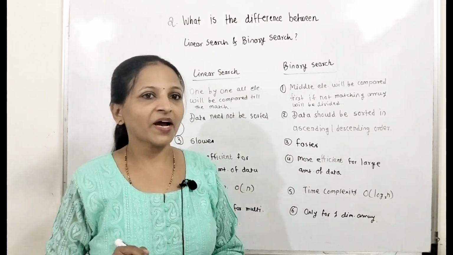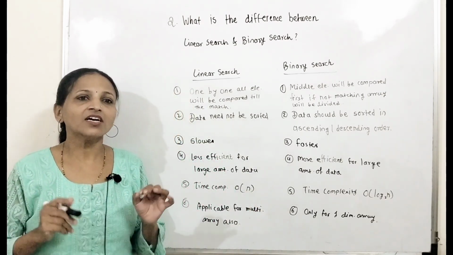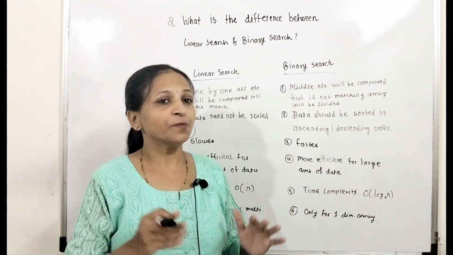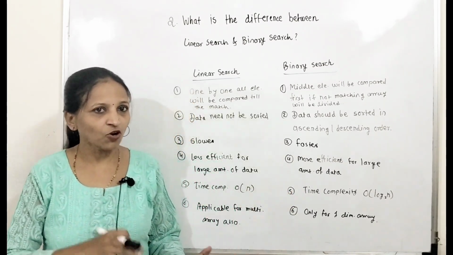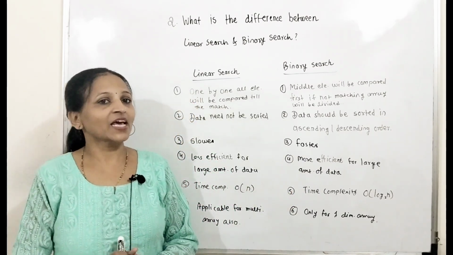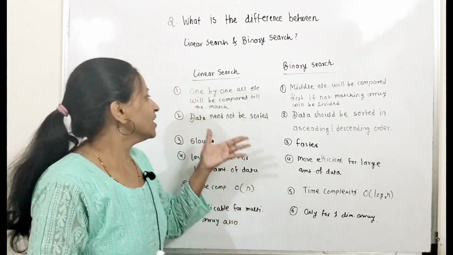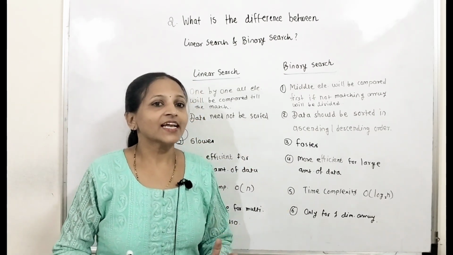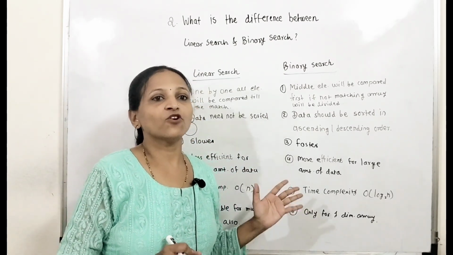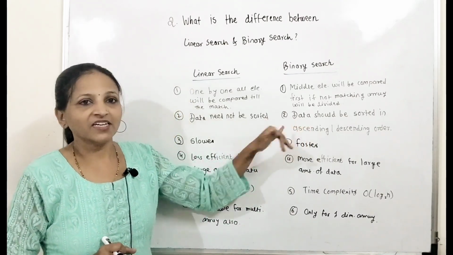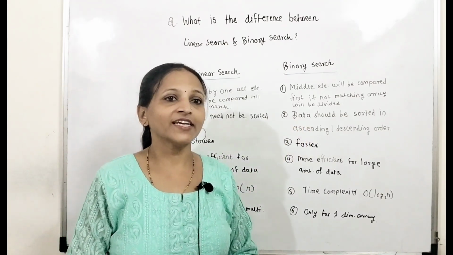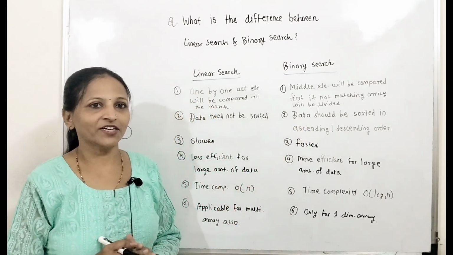Now the next point is very much important. In case of binary search, there is a restriction that the data or the array should be sorted in either ascending or descending order, then only we can apply binary search. In case of linear search, the data need not be sorted, but in case of binary search, the data should be sorted in either ascending or descending order.